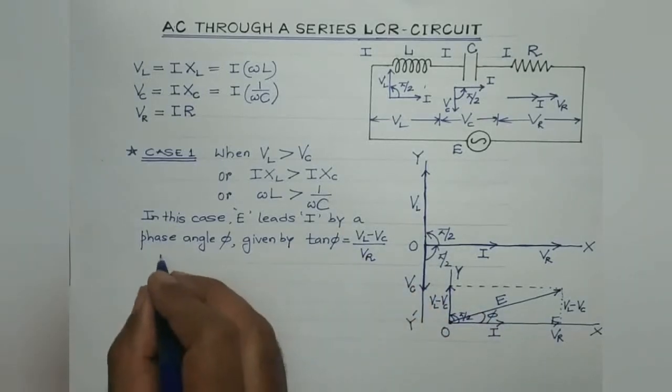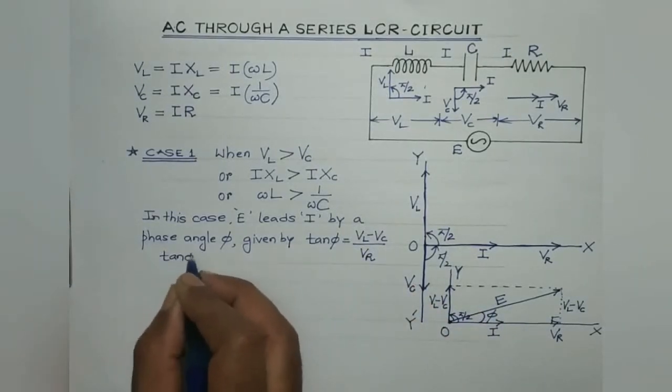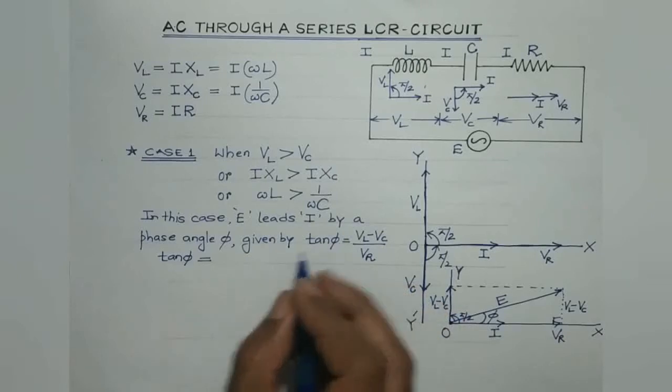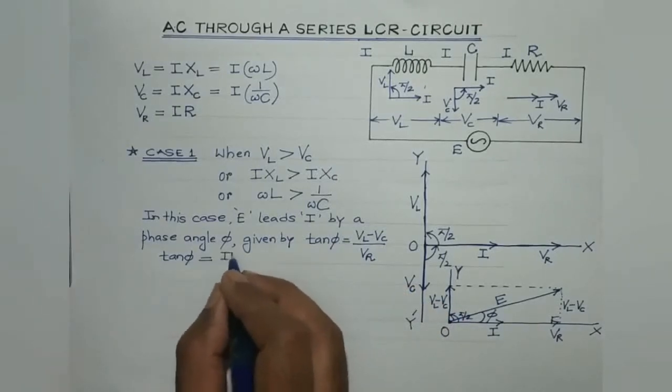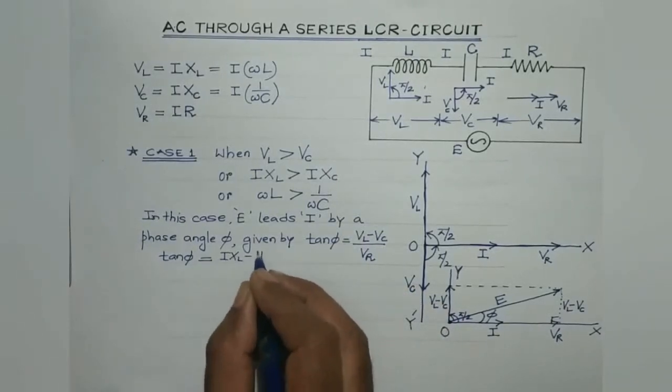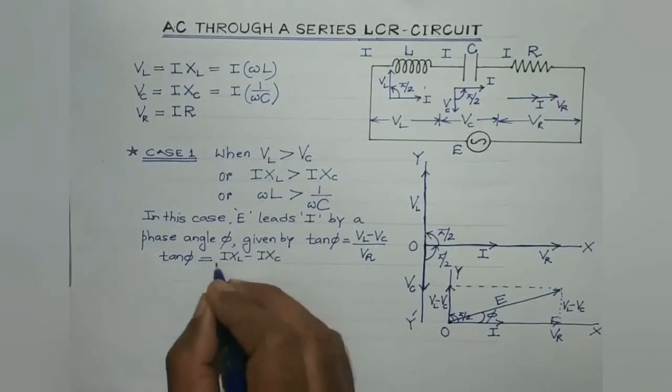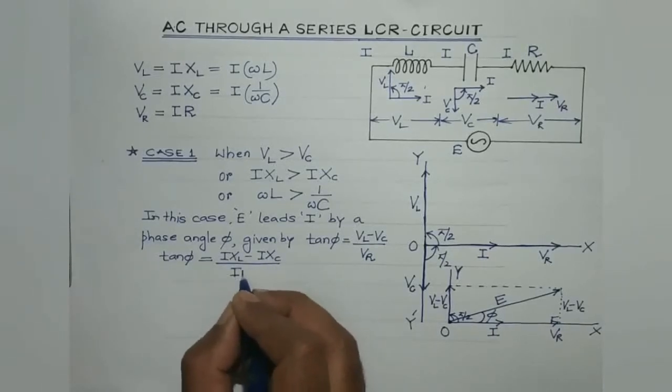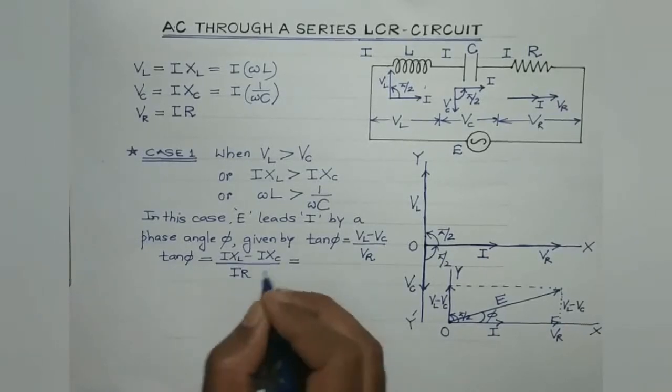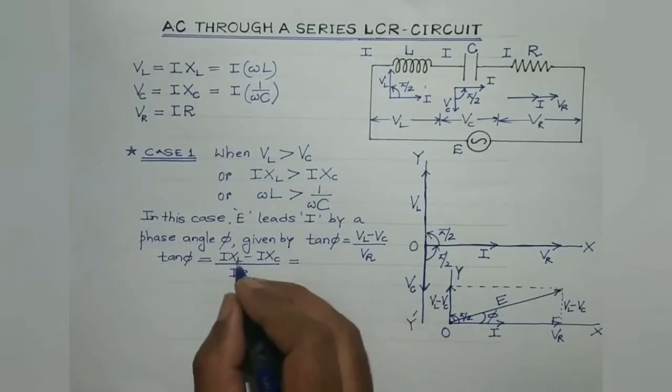We can substitute the value. So what we get is tan phi is equal to IXL minus IXC divided by IR. So I gets cancelled. Substitute the values of XL and XC.